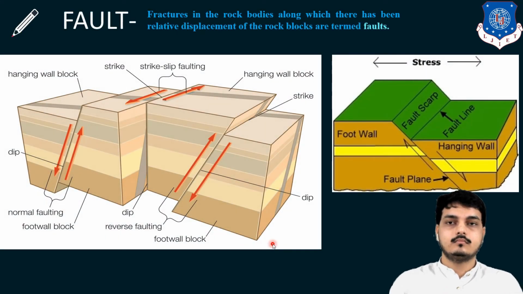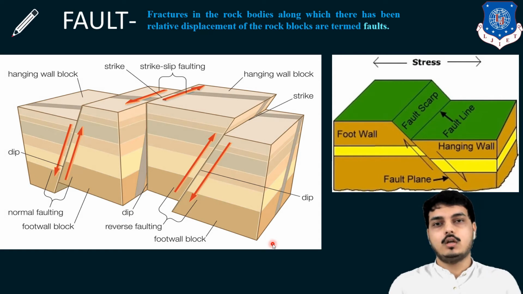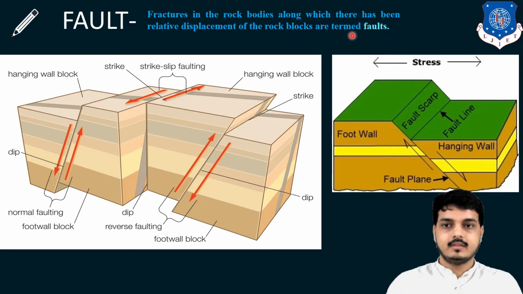So now next is, what is a fault? A fault is nothing but a fracture in the rock bodies, along which there has been relative displacement of the rock blocks. Means a sudden fracture or movement occurring is nothing but a fault. So we will be learning about some terminologies of faults. There are various kinds of faults. So let's see one by one.